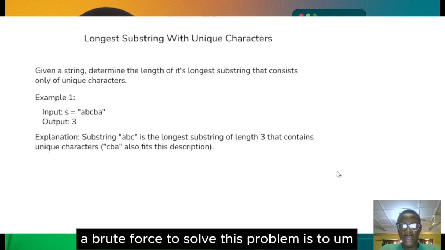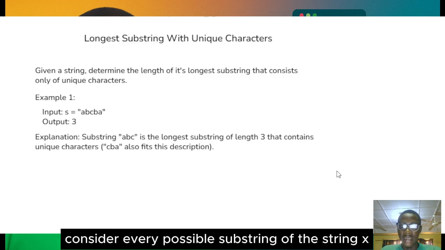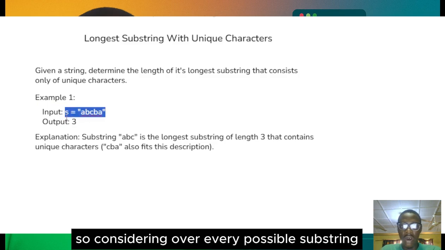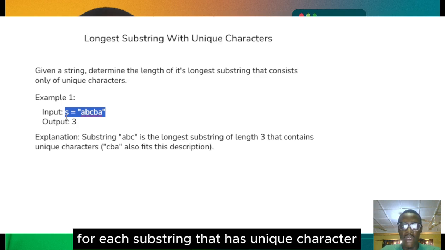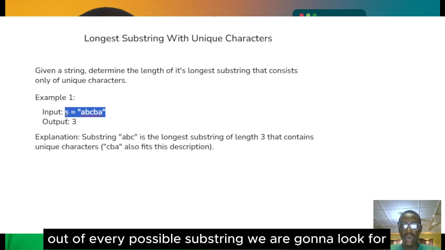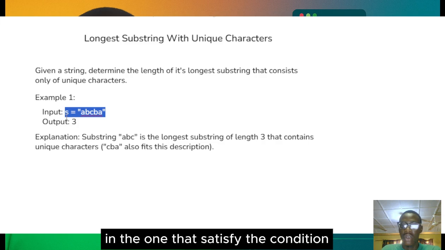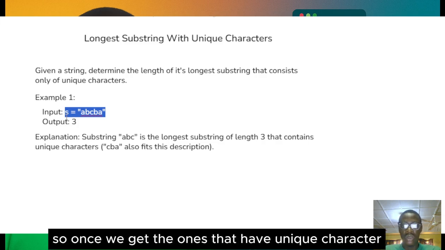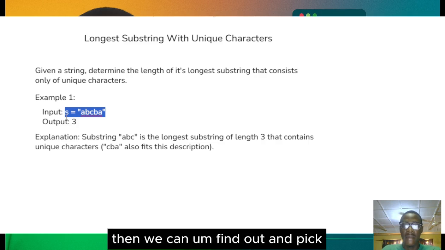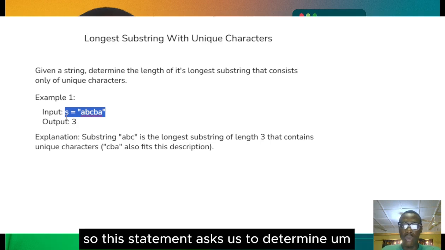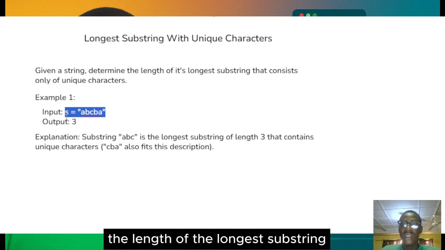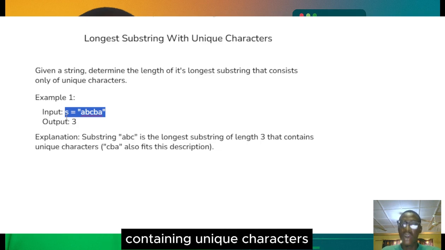A brute force to solve this problem is to consider every possible substring of the string S. Then we are going to check for each substring whether it has unique characters. Out of every possible substring, we are interested in the ones that satisfy the condition of having unique characters. Once we get those, we can pick the substring with the longest length, because the problem statement asks us to determine the length of the longest substring.